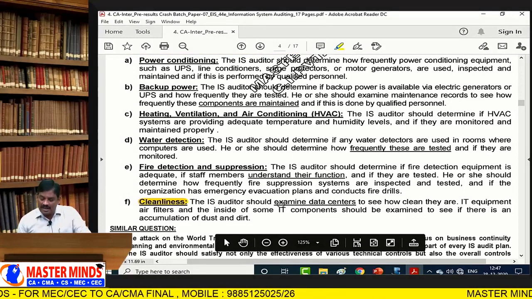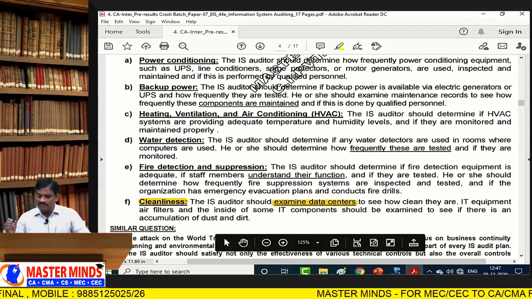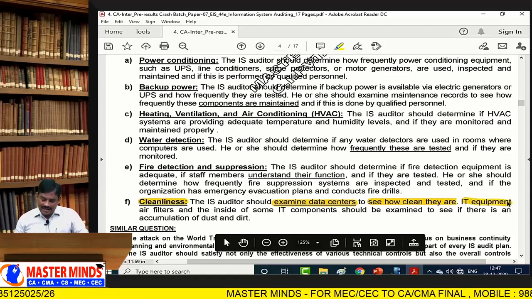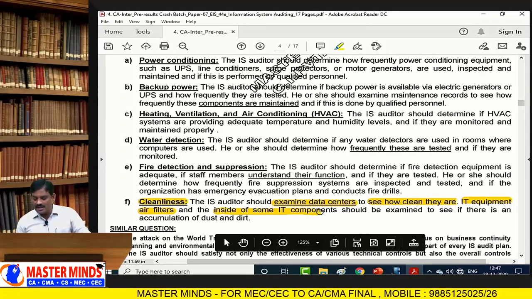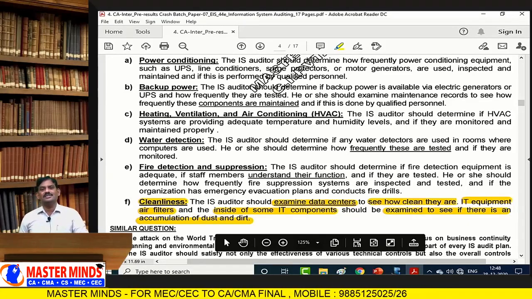The auditor should examine the computer center, data center, server room, or computing information processing facility. IPF is nothing but information processing facility, to see how clean they are. IT equipment, air filters, and the inside of some IT components should be examined to see if there is accumulation of dust and dirtiness.